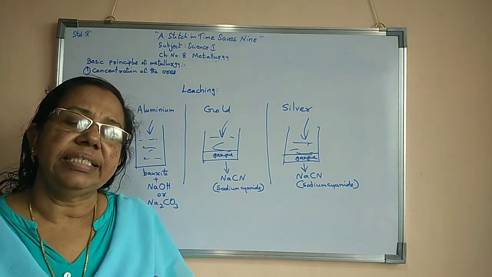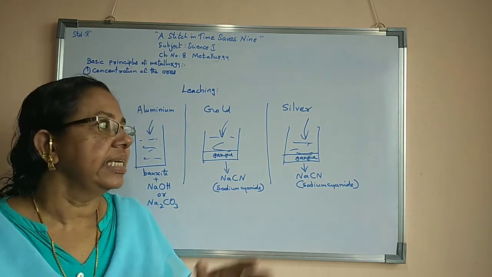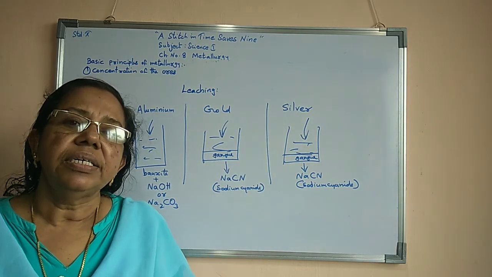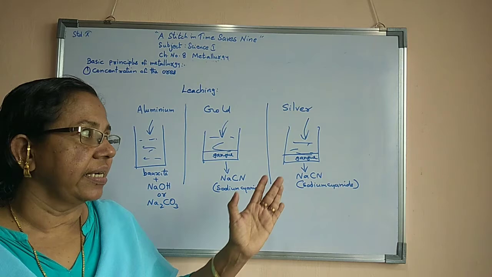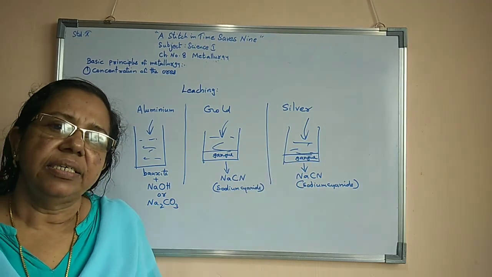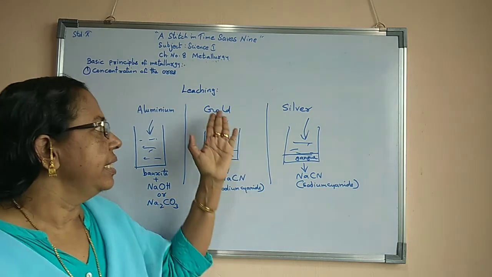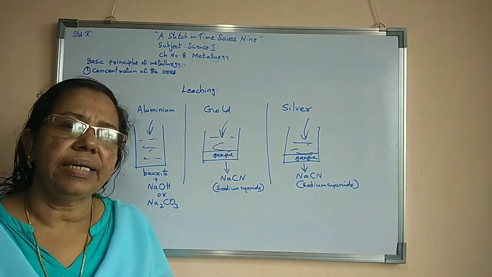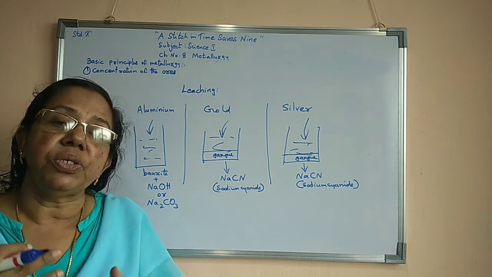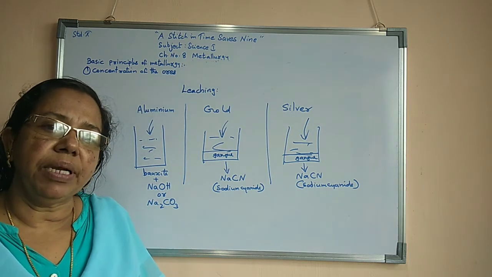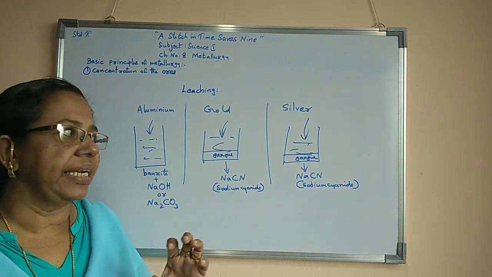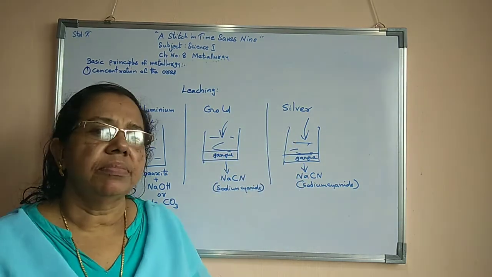Through other reactions, silver can be separated from sodium cyanide. So gold and silver dissolve in the sodium cyanide solution, and afterwards, due to other reactions, they can be separated from it.